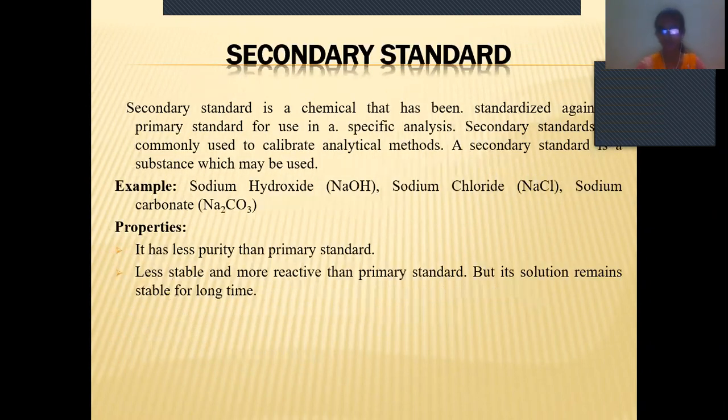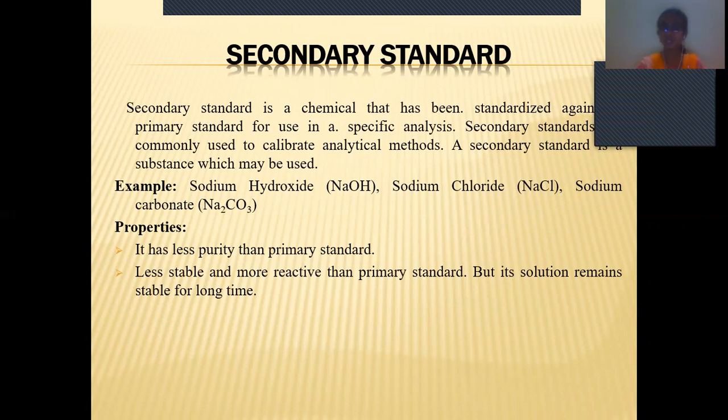Next, secondary standard. A secondary standard is a chemical that is used against the primary standard for a specific analysis. It is commonly used to calibrate analytical methods. Examples are sodium hydroxide, sodium chloride, and sodium carbonate.